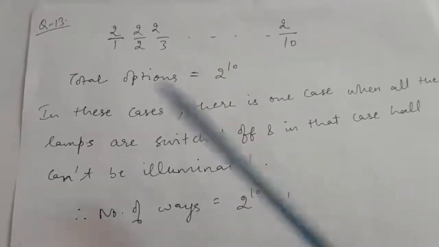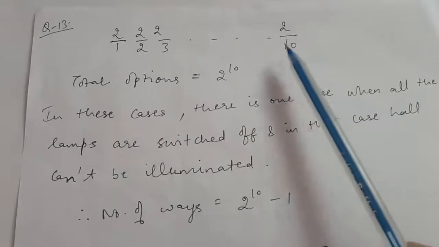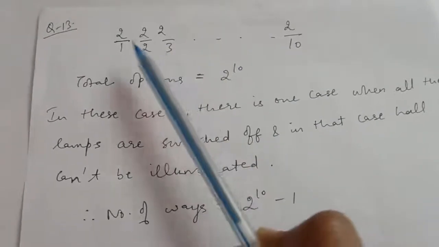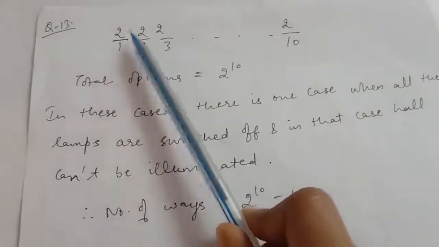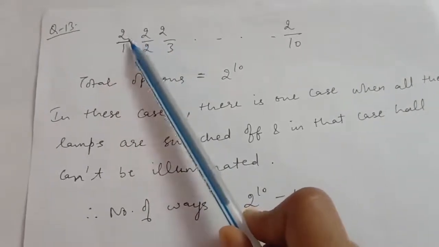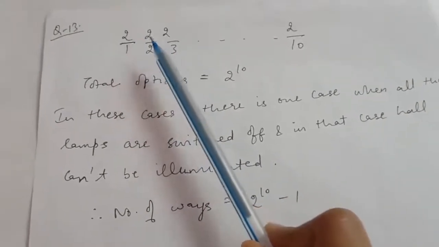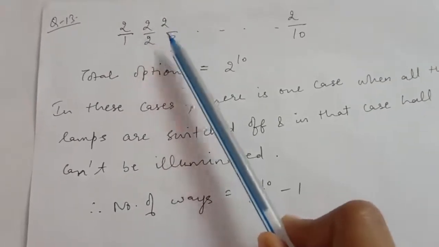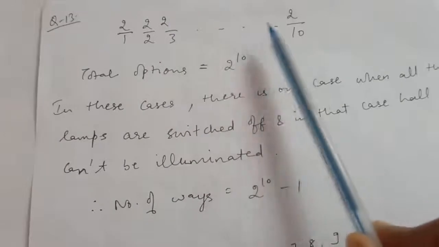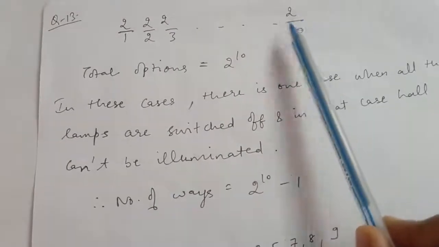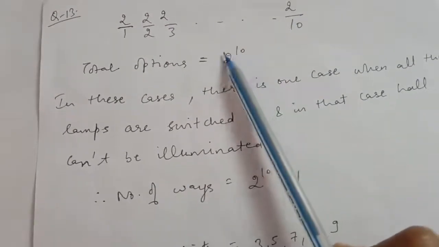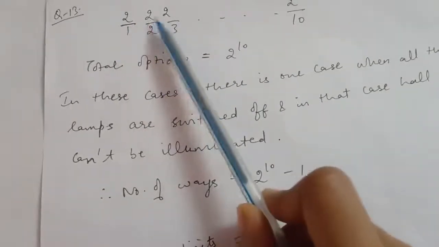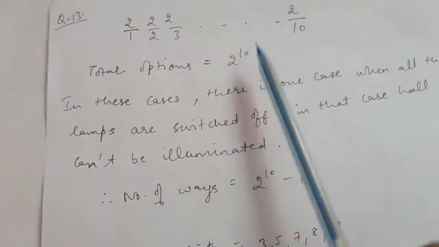Now we have 10 lamps. Because each lamp can be switched on or switched off independently, for the first lamp I have two options. I can either switch it off or switch it on. Similarly for the second lamp, either switch on or switch off, two options. For the third lamp also and for the 10th lamp also. That is, the total options which I have is 2 raised to the power 10, multiplying 2 ten times.